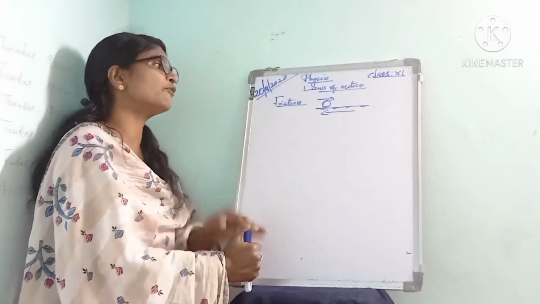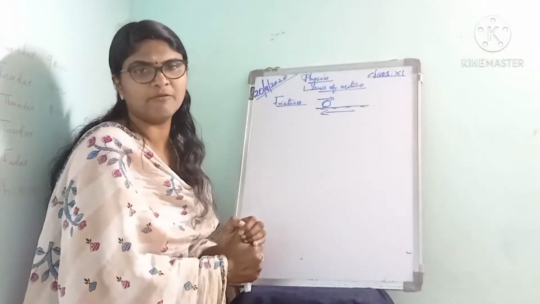This opposing force is called the friction or the frictional force.